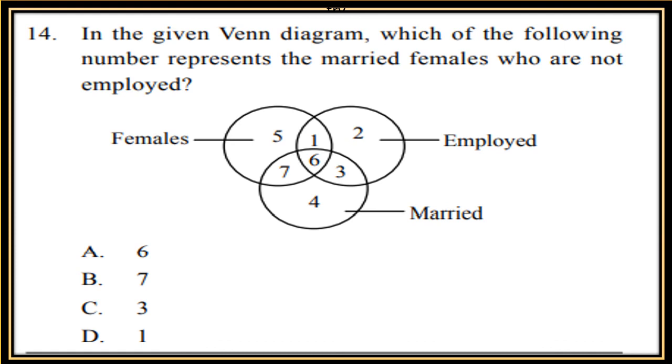We don't want the employed circle there. So we can see there are 7 married females. The female circle is overlapping with the married circle where the number 7 lies. So this is the correct answer.